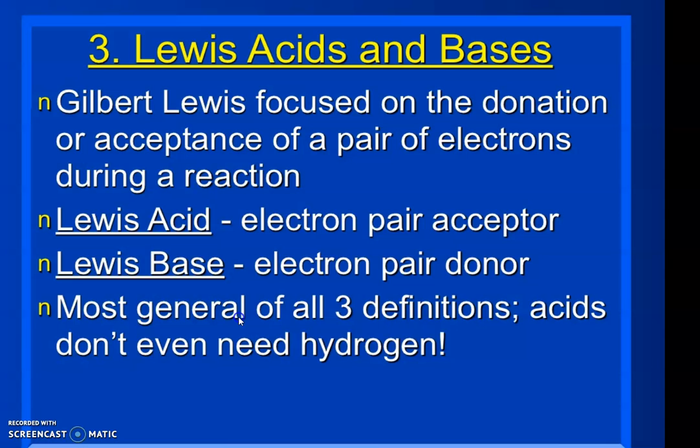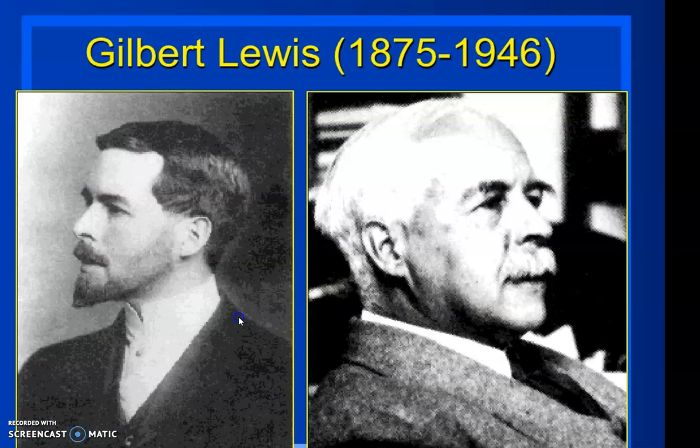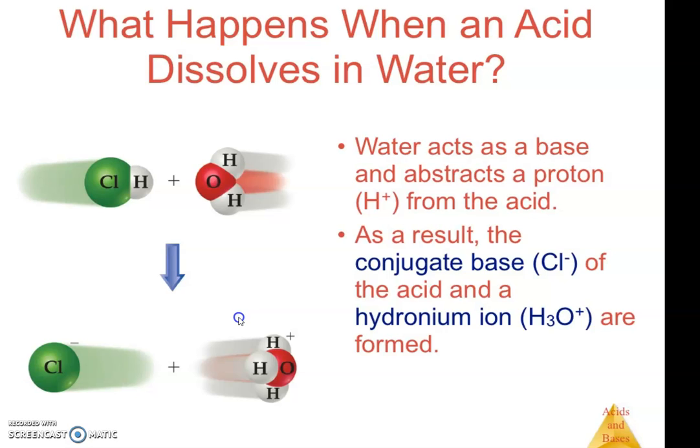According to him, a Lewis acid is an electron pair acceptor. Any substance which accepts an electron pair is a Lewis acid. Any substance which donates an electron pair is a Lewis base. From our childhood we have been studying the definition that an acid is an H plus donor. For this definition, we don't need hydrogen. Isn't it interesting? So that is the correct definition of acid and base.